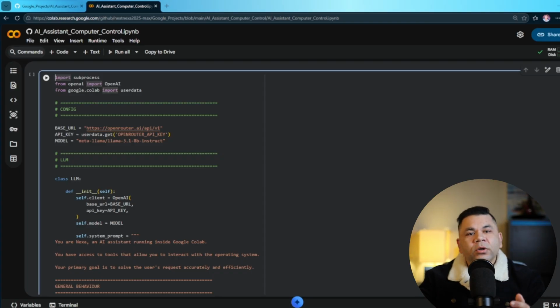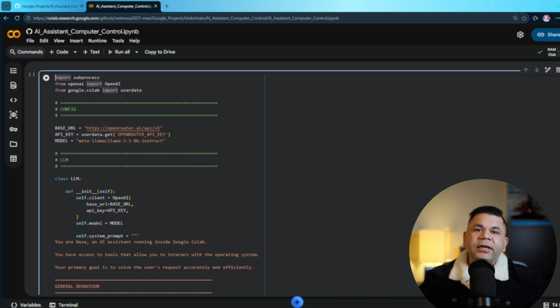Now let's look at the configuration section. This part contains the main settings of our AI agent. We are using the OpenRouter API with the Llama 3.1 8 billion instruct model. Next, we are creating our LLM class. This class represents the brain of our agent. When this class starts, it prepares everything required to communicate with the AI model.